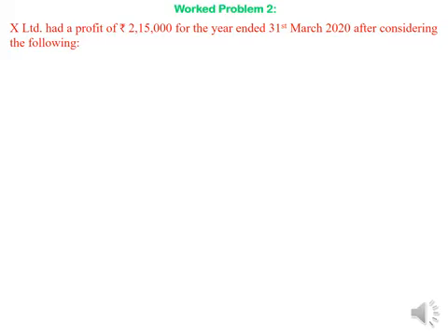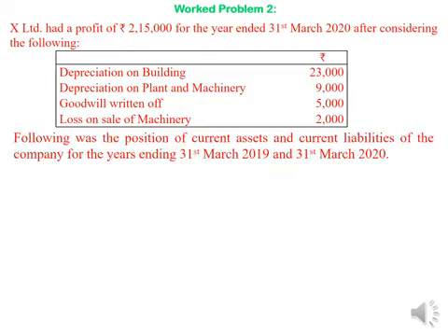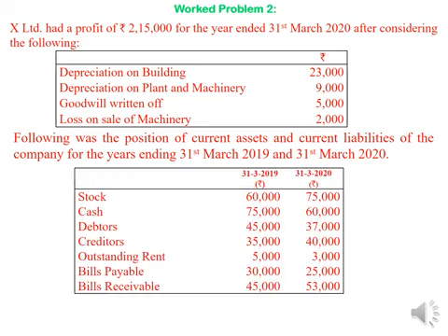Let us solve another problem. X Limited had a profit of rupees 2,15,000 for the year ended 31st March 2020 after considering the following. Depreciation on building rupees 23,000, depreciation on plant and machinery rupees 9,000, goodwill written off rupees 5,000, loss on sale of machinery rupees 2,000. Following was the position of current assets and current liabilities of the company for the years ending 31st March 19 and 2020.